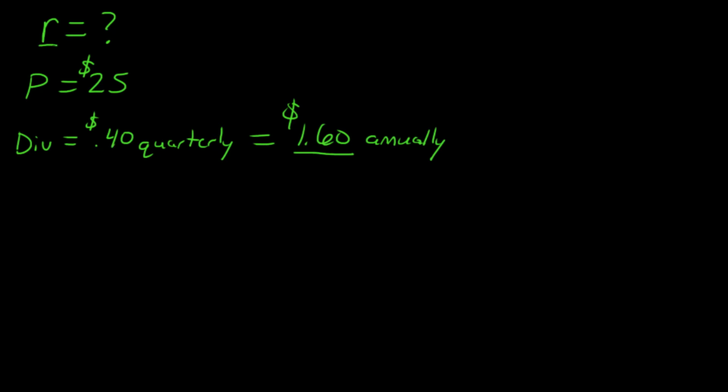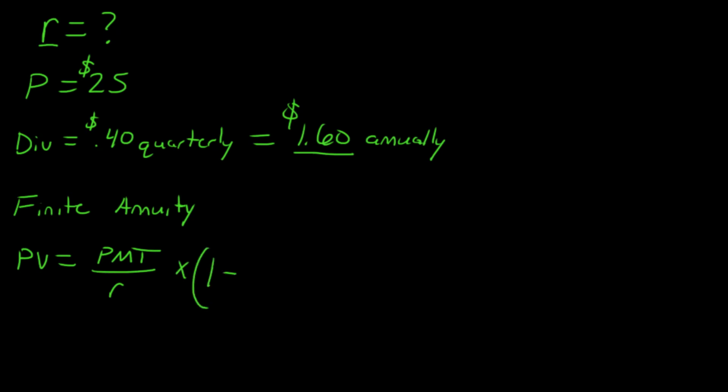In other words, what is this value R? Well, we knew that in a finite annuity formula for the present value calculation, the present value was equal to the payment, or the cash flow, divided by the period rate of return, or interest rate, times 1 minus 1 over 1 plus r, that same interest rate, raised to the power of n, or the number of periods.